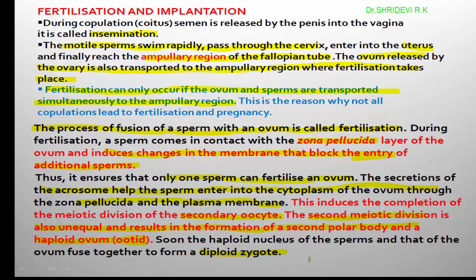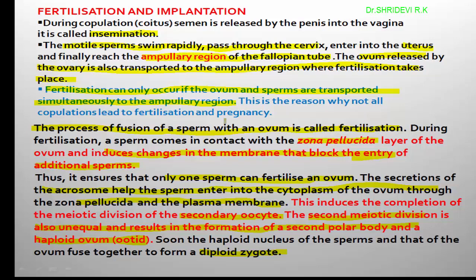Finally, the nucleus of the sperm and the nucleus of the egg fuse with each other and give rise to the formation of the zygote. Remember, all these processes are occurring at the ampullary region.